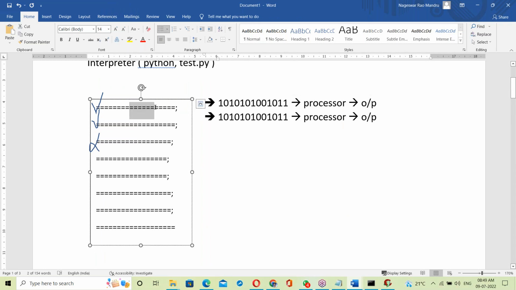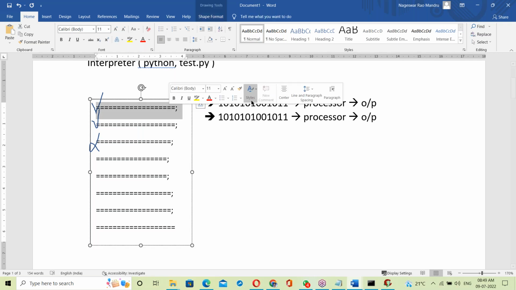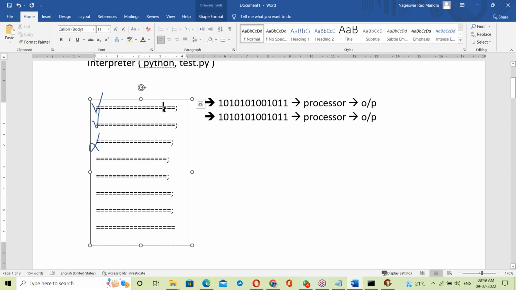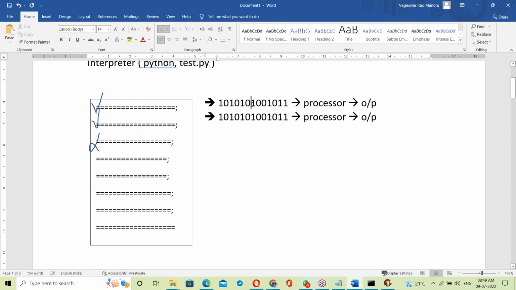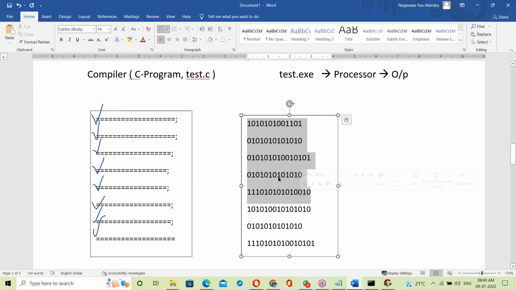The interpreter has to convert source code to binary code at runtime, so it takes some time. But the compiler has already converted the code completely to binary code, so that executes faster.